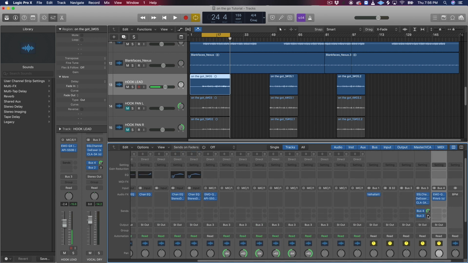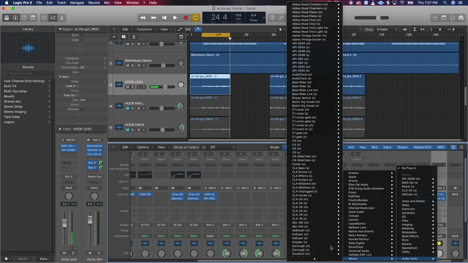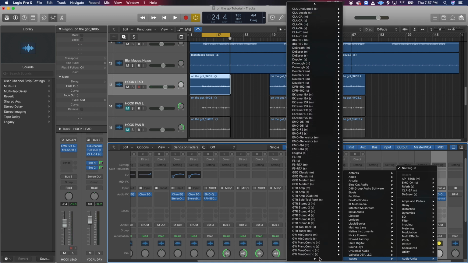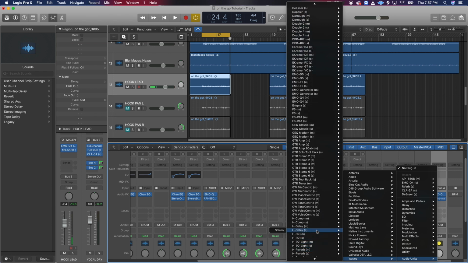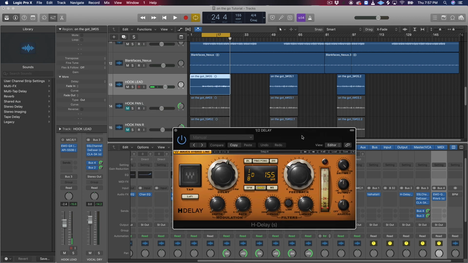So like I said, what you want to do is hold Option, left click with the mouse, go to bus 2. This is where you're gonna add your delay. So we're gonna go to Waves and we're gonna use the H delay. Go down to H delay, stereo. All right, cool. So let's dial in our settings. Now, with a tempo at 155 and up, you know, 135, 145 or whatever, I like to add a half note delay. So let's go to half note.